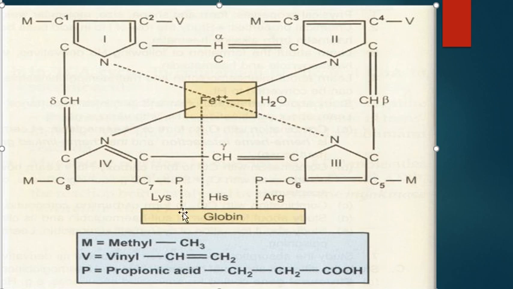Globin, the protein part of hemoglobin, is composed of 4 polypeptide chains: 2 identical alpha chains and 2 identical beta chains in normal adult hemoglobin. The polypeptide chain containing a heme is called the heme pocket. Thus, one hemoglobin molecule contains 4 heme units. This is the brief structure of hemoglobin.